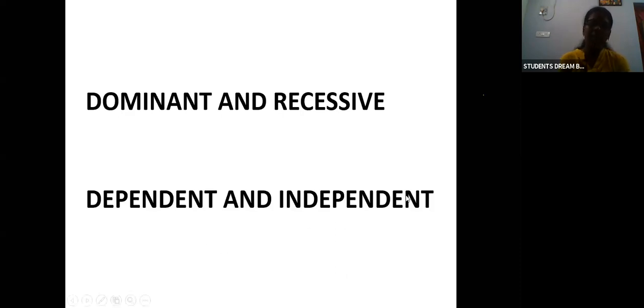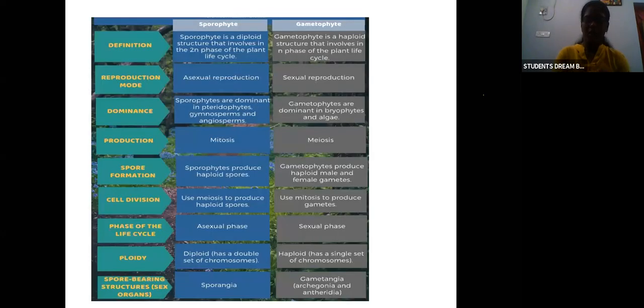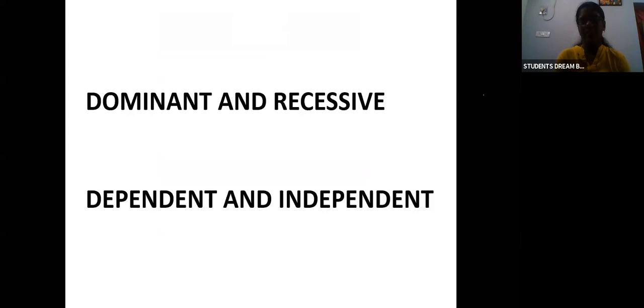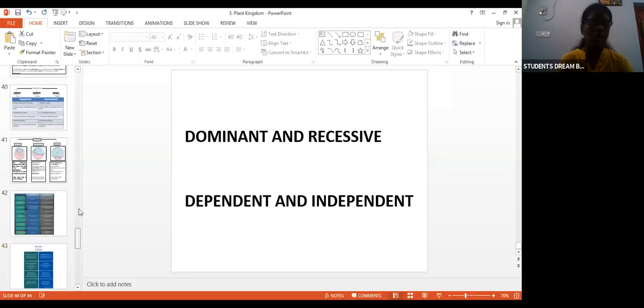Dependent means one depends on another, it is dependent. Whereas if one is independent of the other, it can happen even without it, it is independent. So remember all these terms: haploid, diploid, sporophyte, gametophyte, dominant, recessive, dependent, independent. You will continuously hear these terms after this, so only if you know the meaning will it be easier for you. Now we move on to our topic.